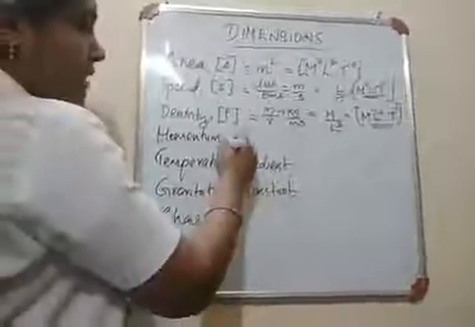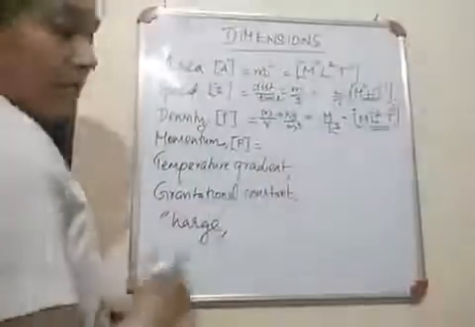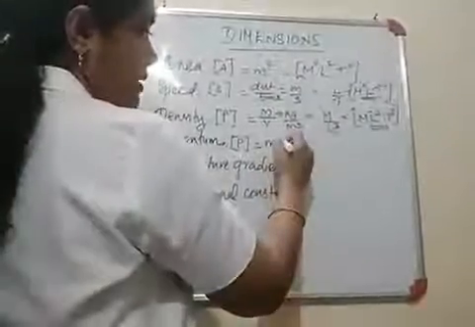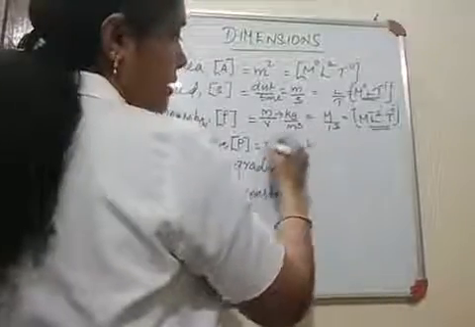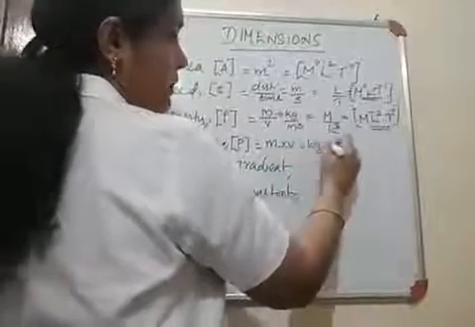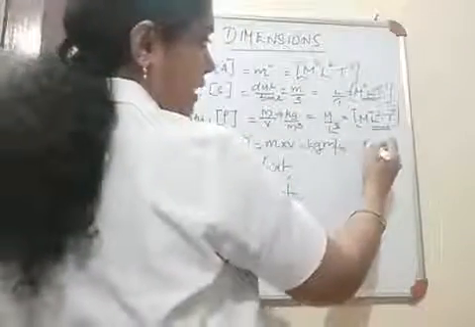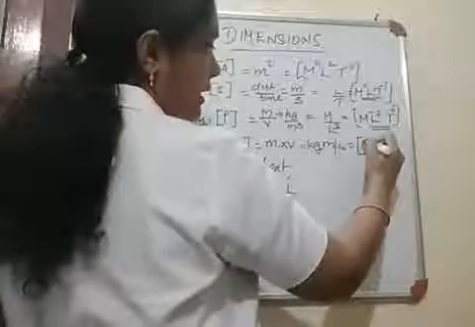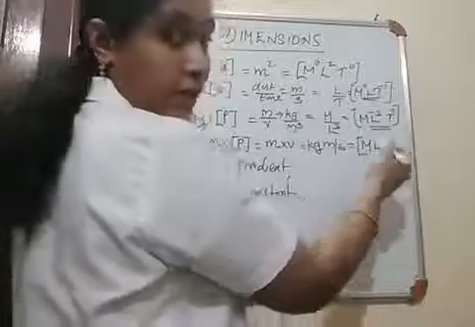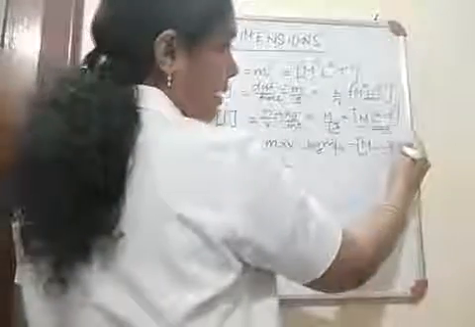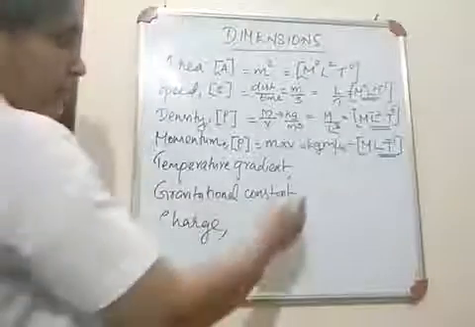Now momentum. Momentum P. What is the equation to find out momentum? It is mass into velocity, mv, right? And what is the unit? Mass is kilogram, velocity is meter per second. So the unit of momentum is kilogram meter per second. And what will be the dimensional formula? Kilogram, M; meter, L; second, T raised to minus 1 because second is in the denominator. So this is the dimensional formula for momentum.